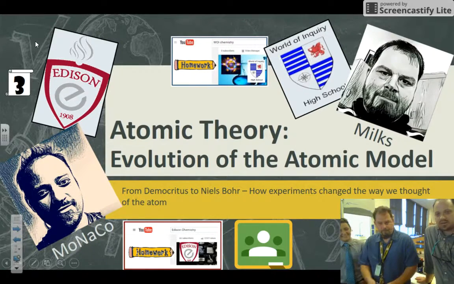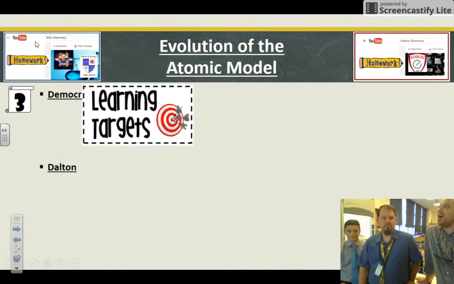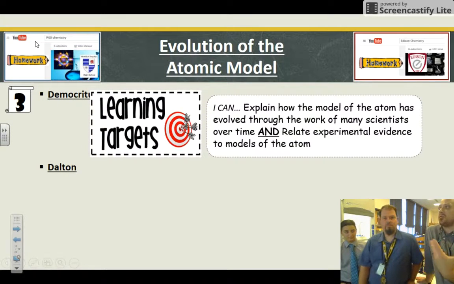I love the evolution of the atomic model because it connects to history. Okay? Yeah, this is your jam. You like this stuff. From Democritus to Niels Bohr, the model of the atom changed over time. So there's your learning target: explain how the model has evolved and relate evidence to models of the atom.